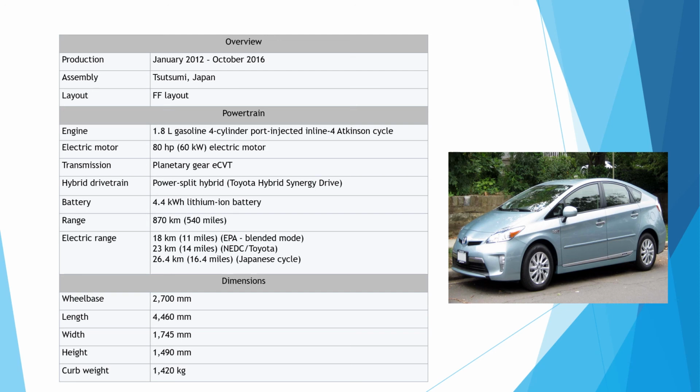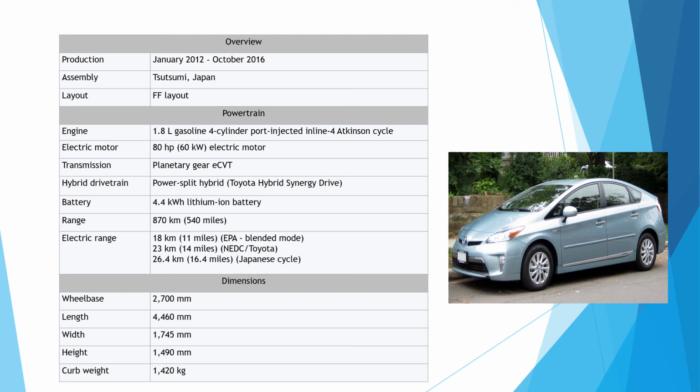Now coming to the powertrain, the engine is a 1.8 liter gasoline 4-cylinder port injected inline 4 Atkinson cycle. The electric motor is 80 HP, or 60 kilowatts. For the transmission, it provides a planetary gear E-CVT, power split hybrid type drivetrain.